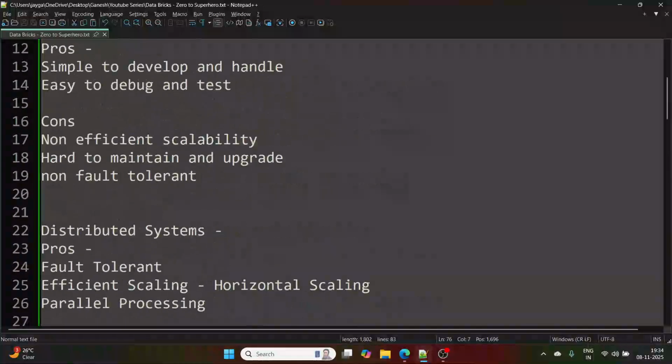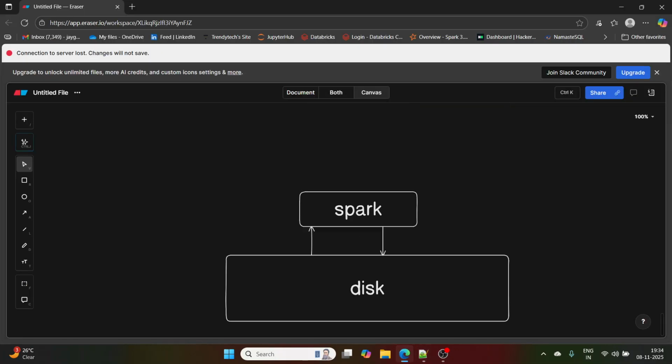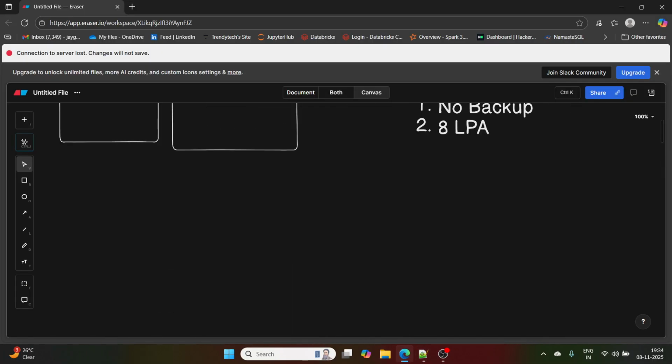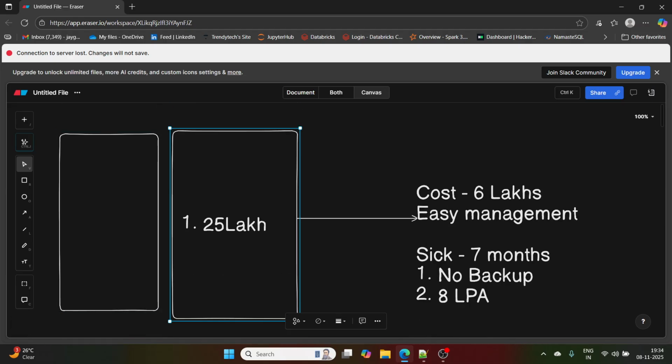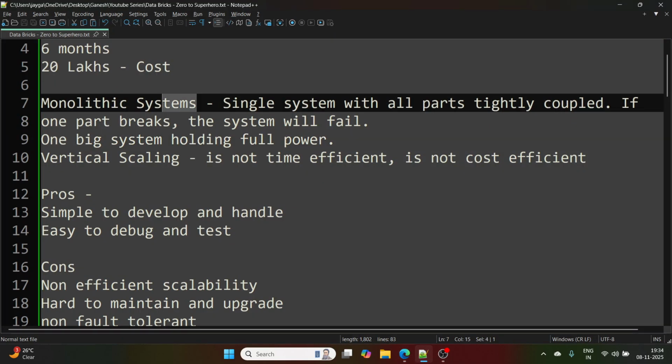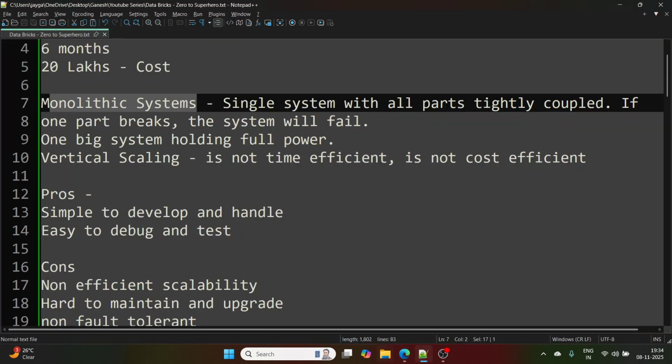And what was the purpose of explaining everything, what was monolithic, giving this example? This is the example we face most of the time in our projects. There is one person getting bombarded, getting overloaded, getting frustrated, not able to work. That is a simple analogy of monolithic systems. If you do vertical scaling, you add salary to that person, he is still going to be frustrated. So that's why I gave this example.